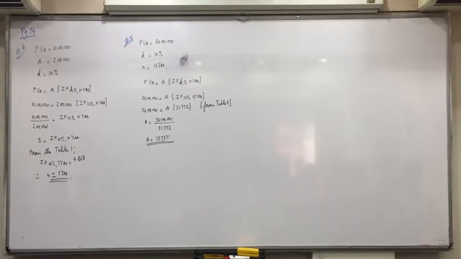So write down this. Miss Mansoori should save rupees 1,57,371 every year to accumulate rupees 50 lakhs on retirement.